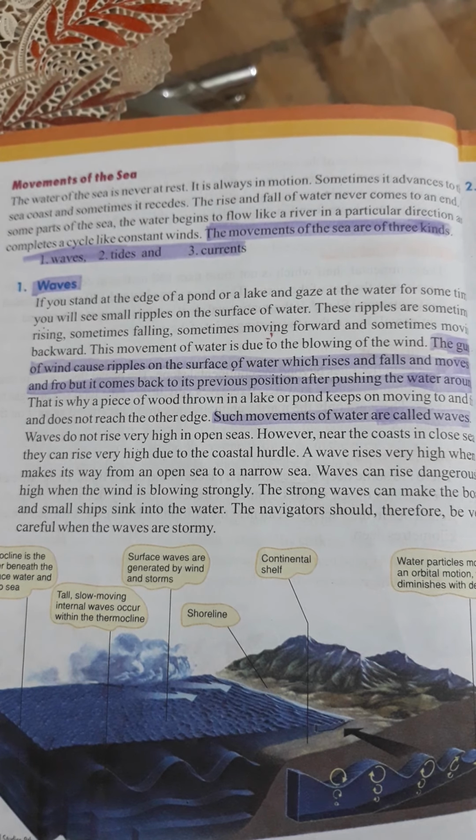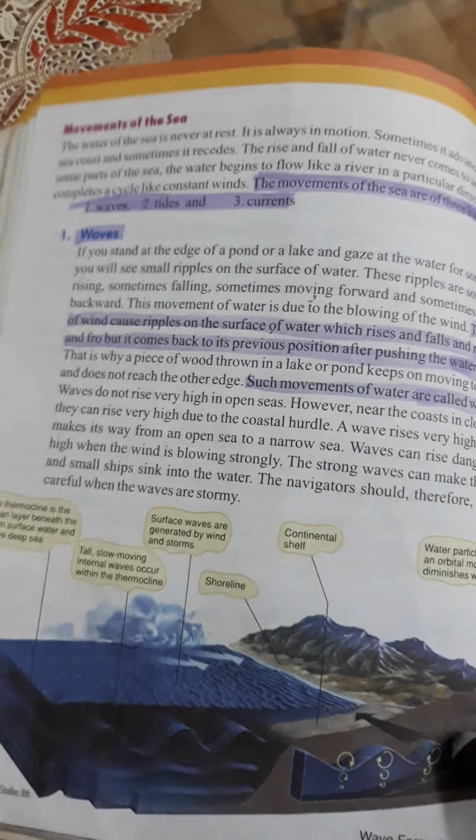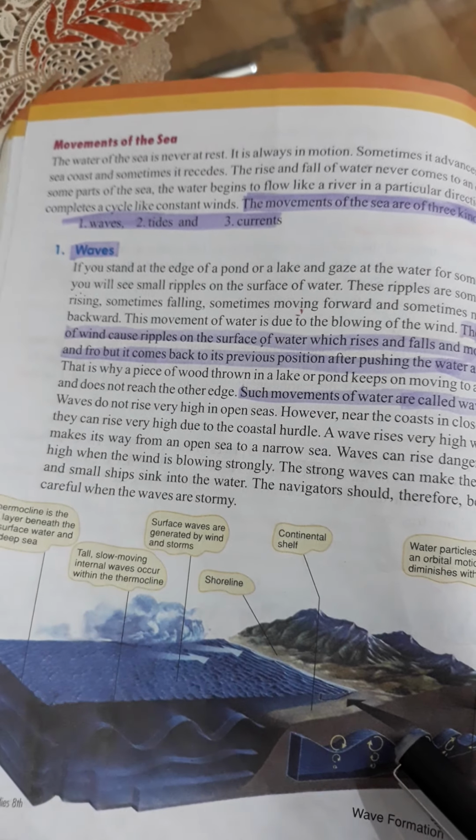We already know what a wave is. When we go to the sea, we can understand the waves: the water coming like a winding, zigzag position. Sometimes very slow, sometimes very fast. The wave rises very high when it makes its way from an open sea to a narrow sea. So these are the waves.